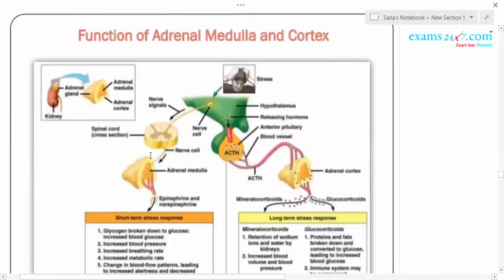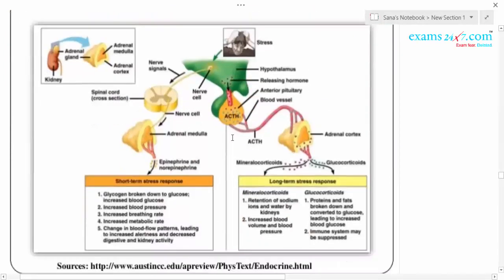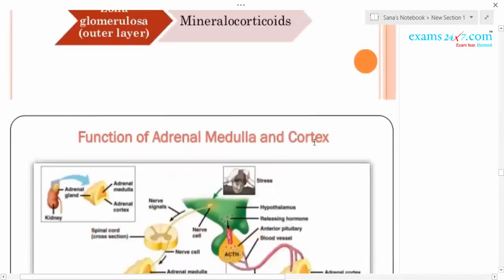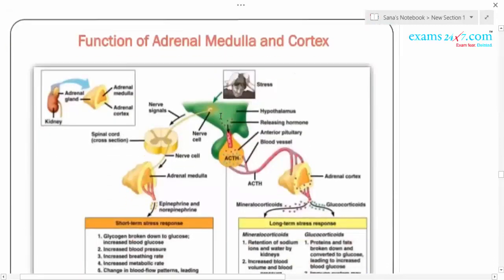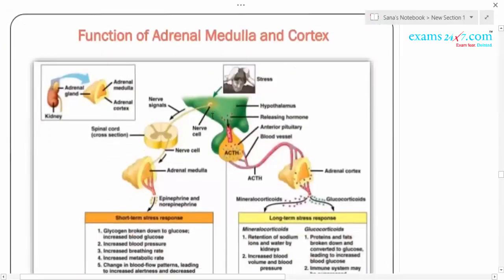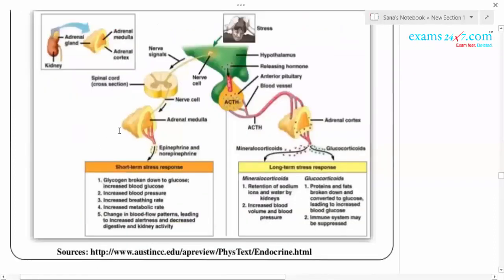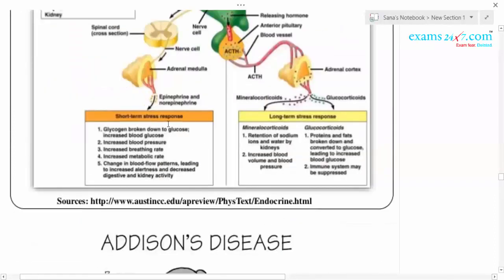You can see here how it acts, both the adrenal medulla as well as the adrenal cortex. As I already said, during a stress situation there is a stimulation, and finally it stimulates the adrenal medulla, and there will be secretion of epinephrine. During that time glycogen is broken down into glucose, so the glucose level increases. Blood pressure, breathing rate and metabolic rate increase, and everywhere we get more energy.